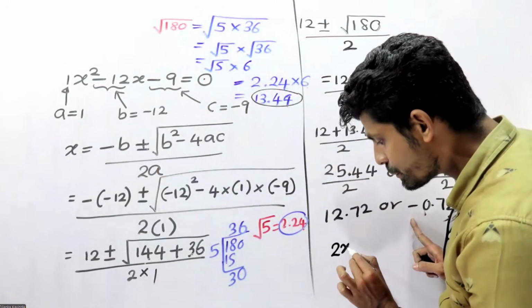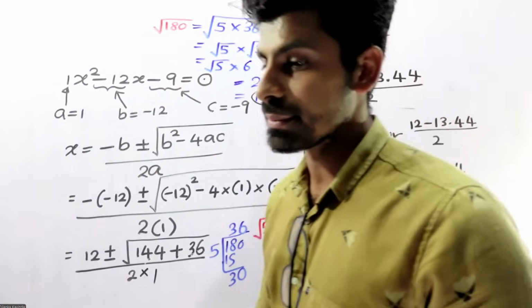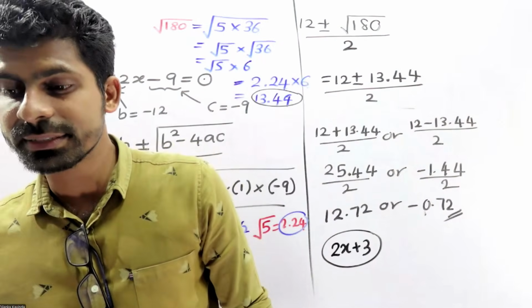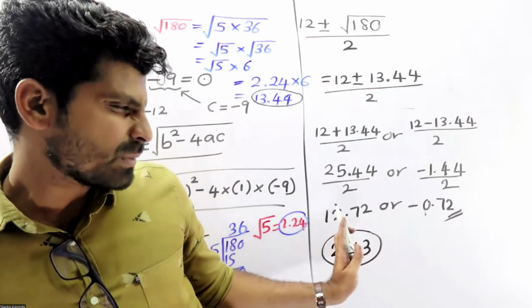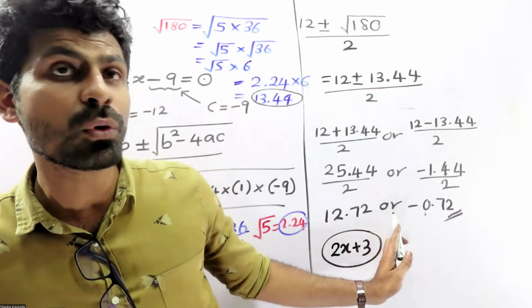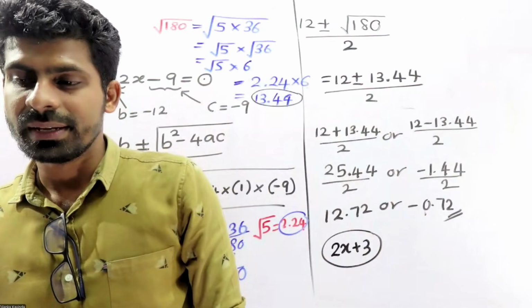We can substitute this value of x into 2x plus 3. So we can take x equals 12.72 or x equals minus 0.72.